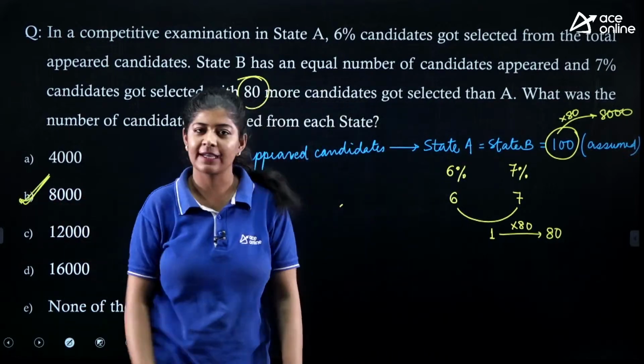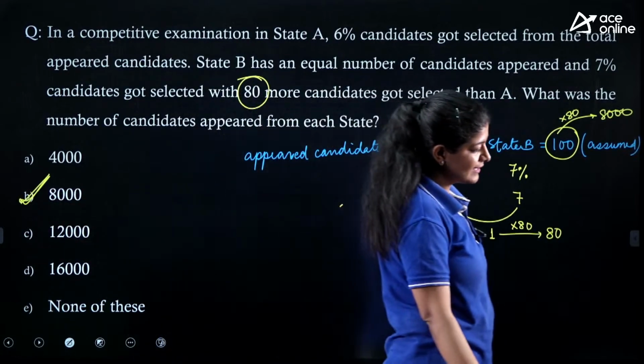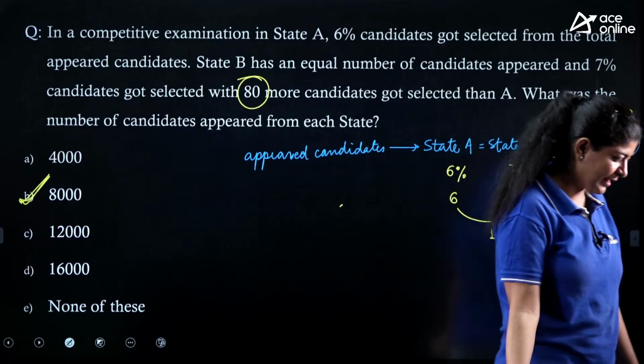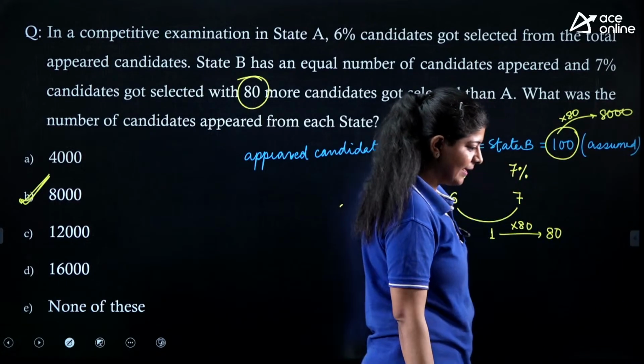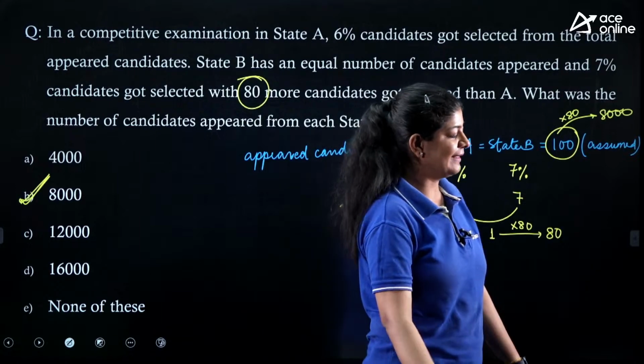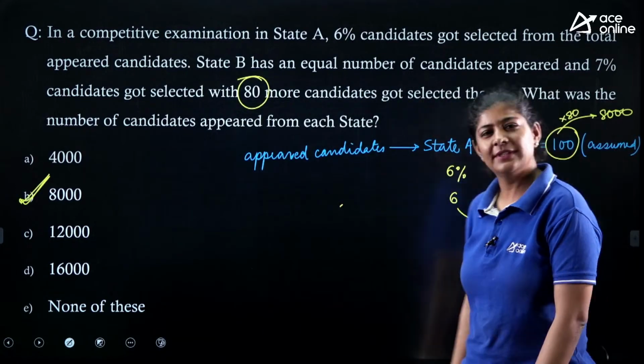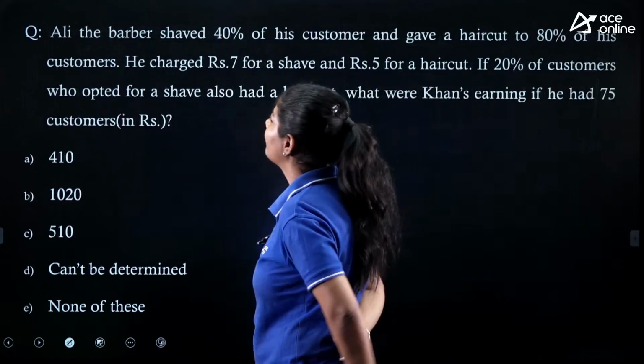Option number B is the correct one. Very good, Rakesh, Mallikarjun, Deepak and Mridhan. Very good. And the correct answer over here is 8000. It's very easy, right? Next.